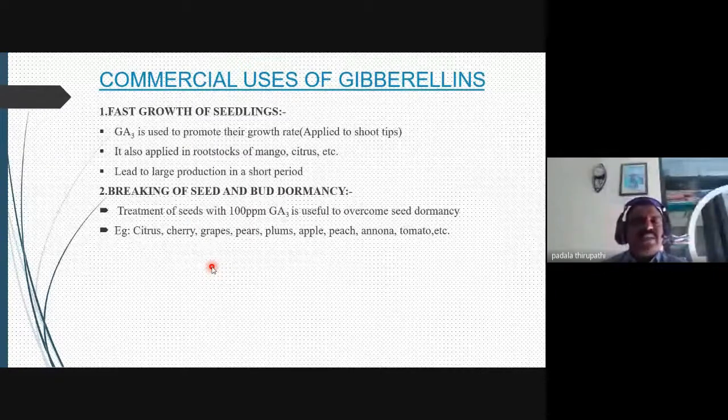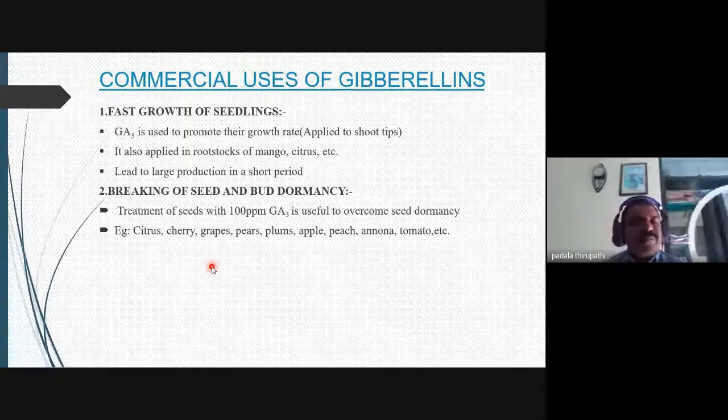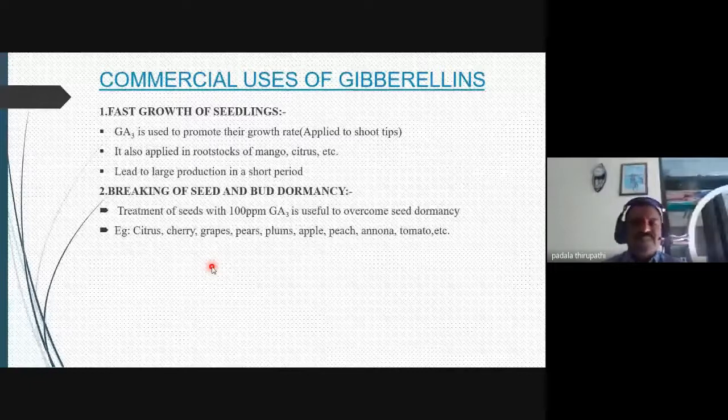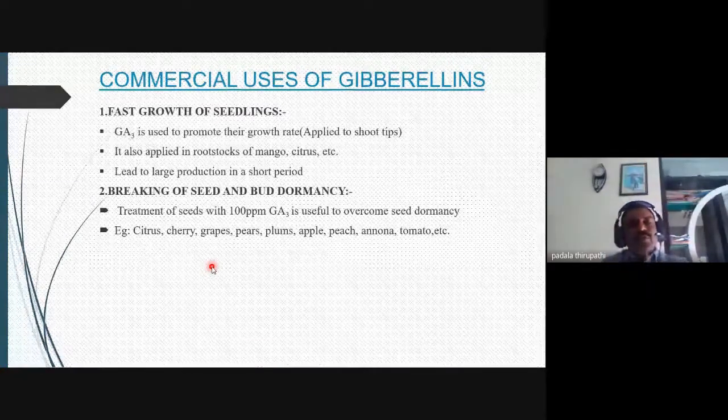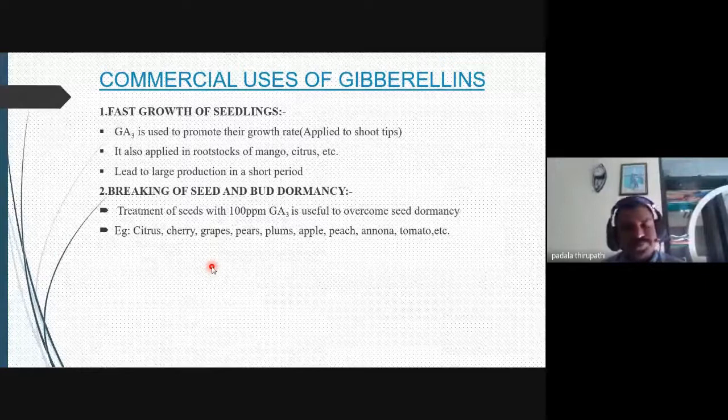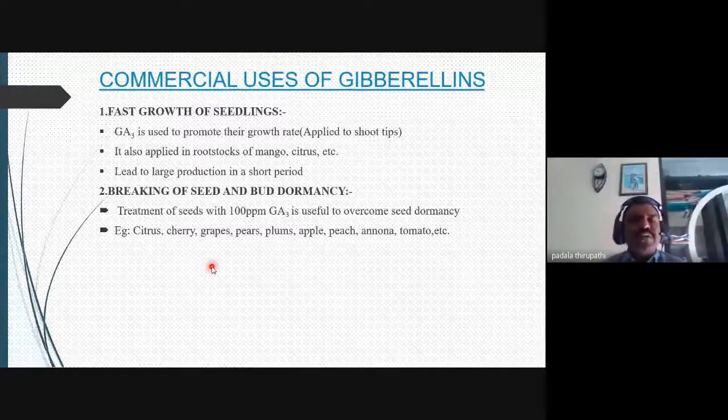GA3 is very important for promoting the growth rate when applied to shoot tips, and it is also applied to rootstocks of mango and citrus, which leads to large production in a short period. In a very small amount of time, it produces a large amount of fruits and different parts of the plants.